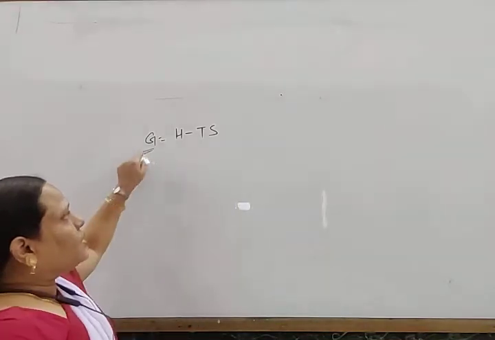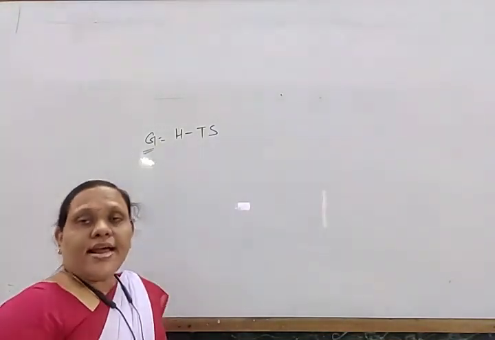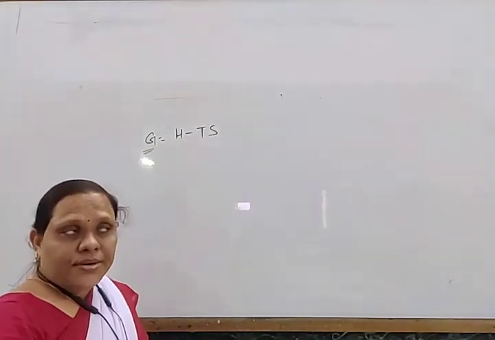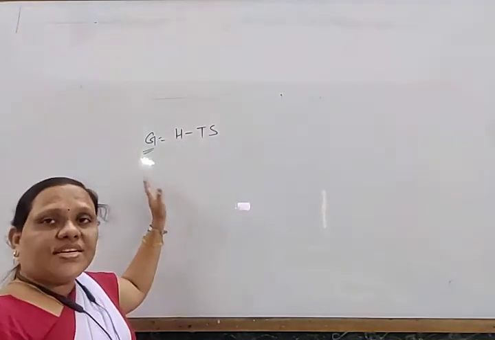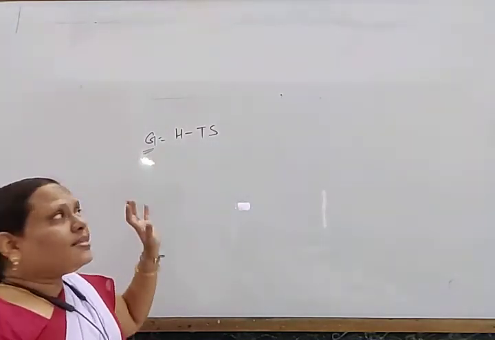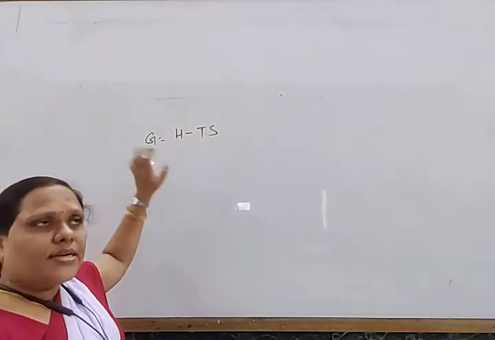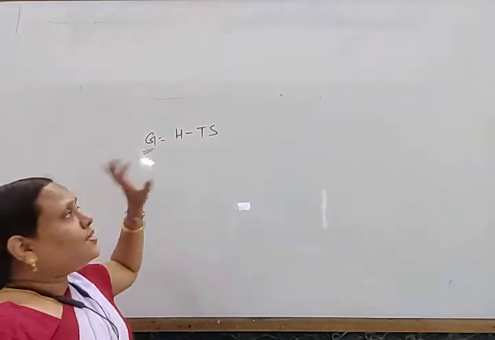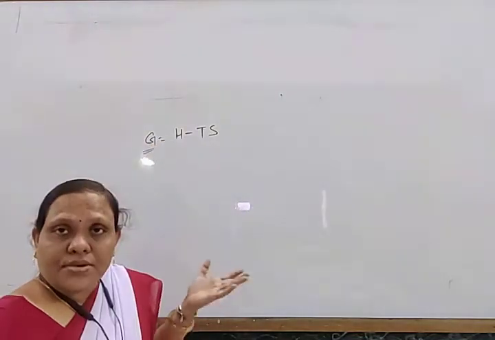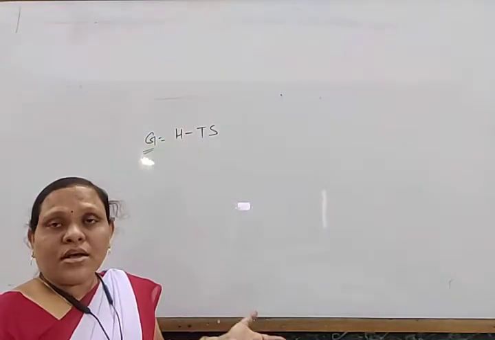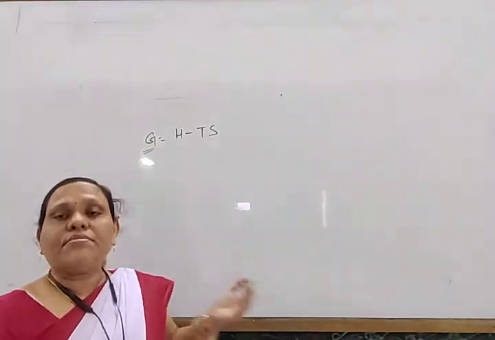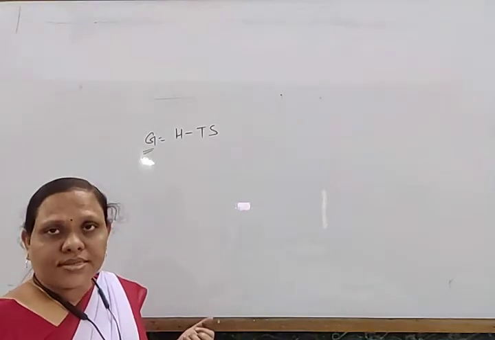So G is equal to H minus TS. Like enthalpy and internal energy, this is also a state function, and so it is an extensive property. The change in free energy can be determined by subtracting the initial free energy state from the final free energy state.